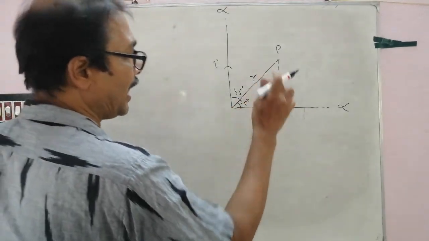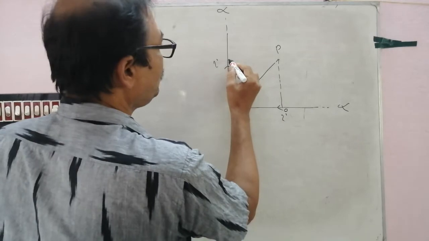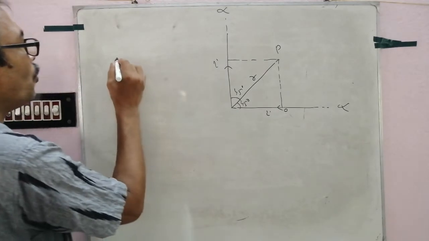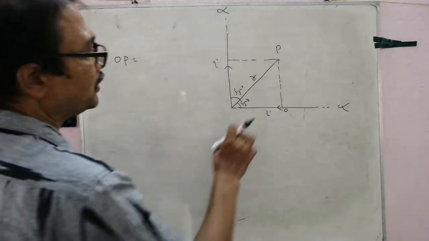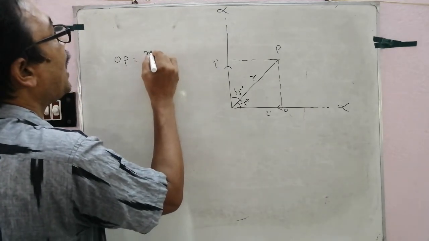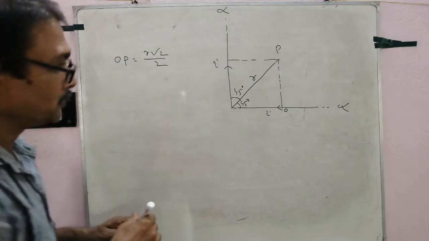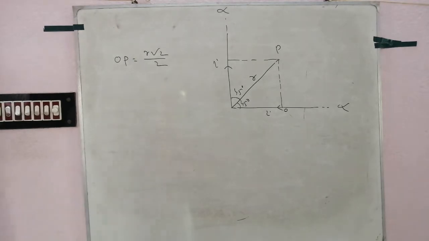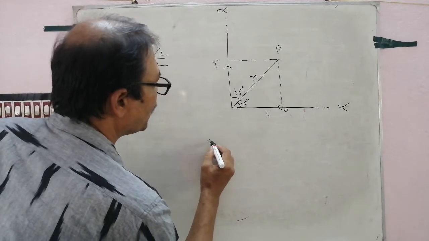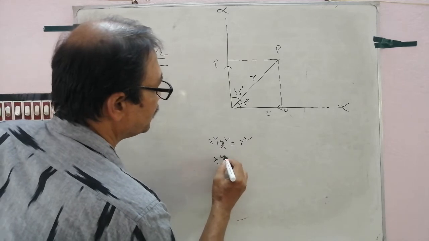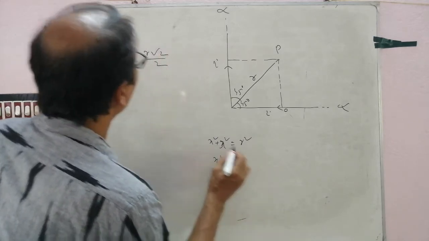This is R. Suppose this is O. OP is equal to R root 2 by 2. This square plus this square is equal to R square, x square plus x square equal to R square, x is R by root 2.